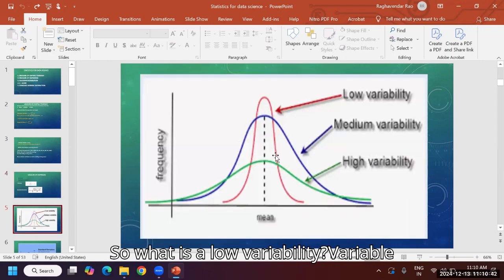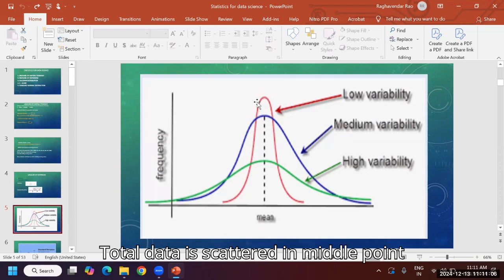So what is low variability? Low variance and high variance, how does it come? If the area under the curve is less, that is low variance. So how does the low variance curve look? Variance is low means the spread is low, but the height is more. Total data is scattered around the middle point only. So the variance area is very small. Low variability.